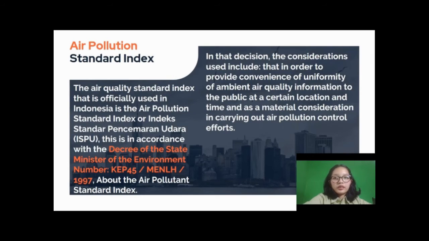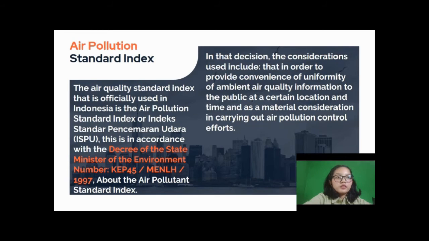Air Pollution Standard Index. The Air Quality Standard Index that is officially used in Indonesia is the Air Pollution Standard Index, or Indeks Standar Pencemar Udara, ISPU. This is in accordance with the decree of the State Minister of the Environment number 45, year 1997, about the Air Pollutant Standard Index.